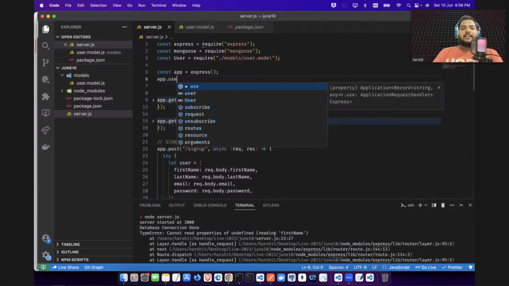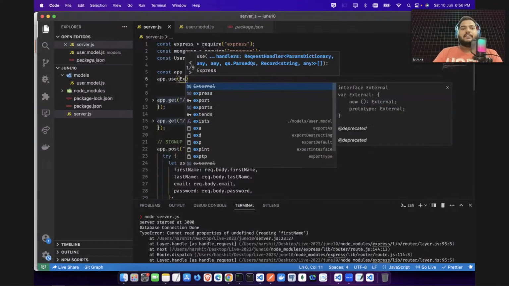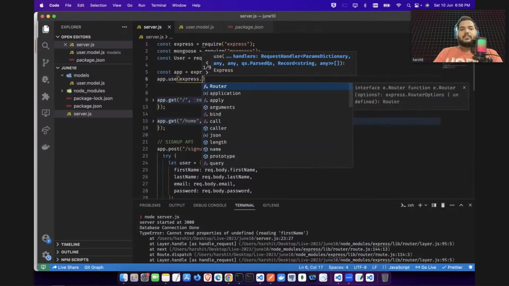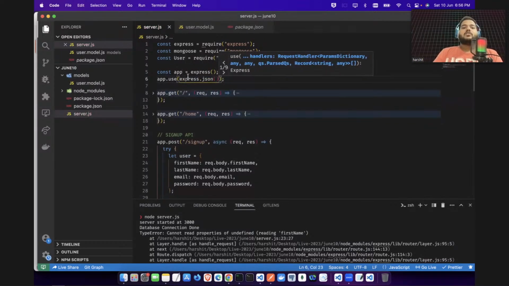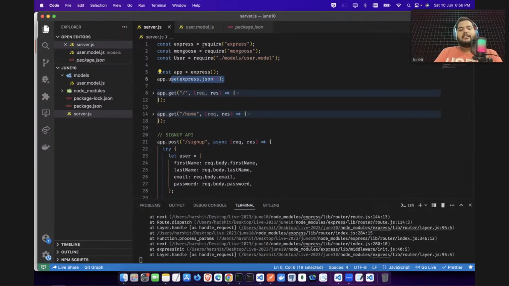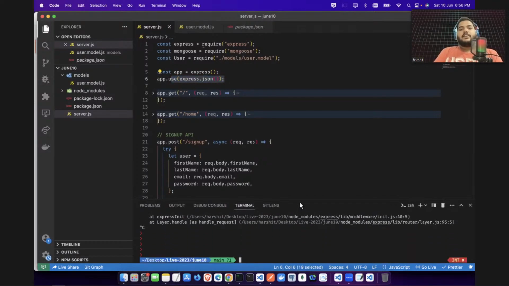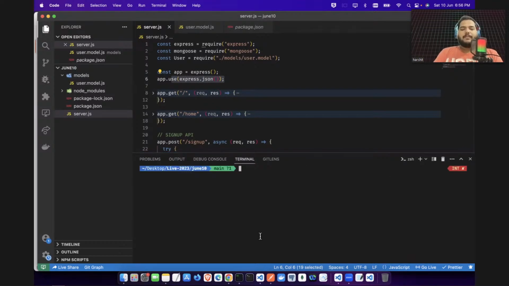So you can write here app.use, and here you will give express.json. So you are saying you will be getting your data in JSON format. Now you have given here that this app will be using express.json. Now let's again restart your things. Right now I'm stopping my server and restarting.